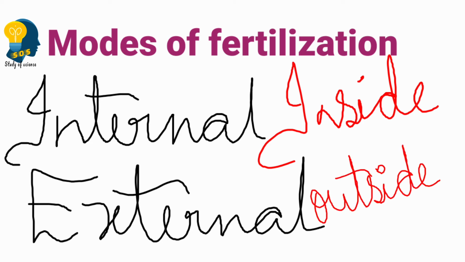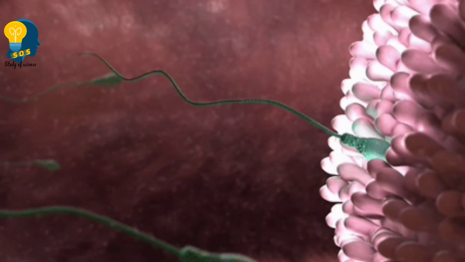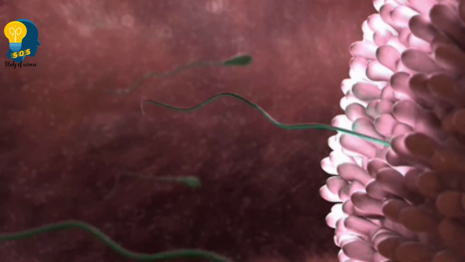Clear? What is fertilization? Fertilization is a fusion of male and female gametes. Correct? So now we have understood the two modes of fertilization. Now let us understand these modes in detail, starting with the first mode, internal fertilization.